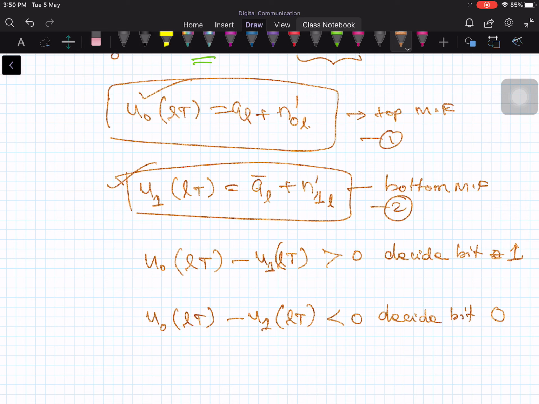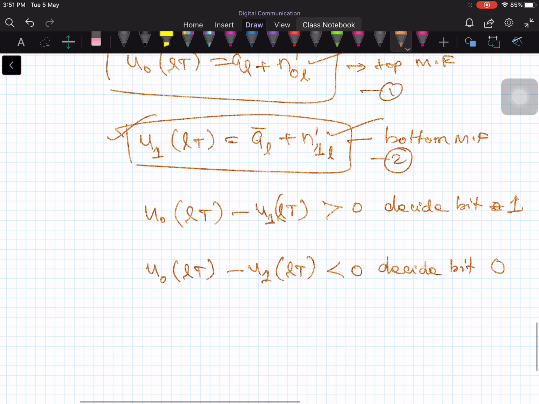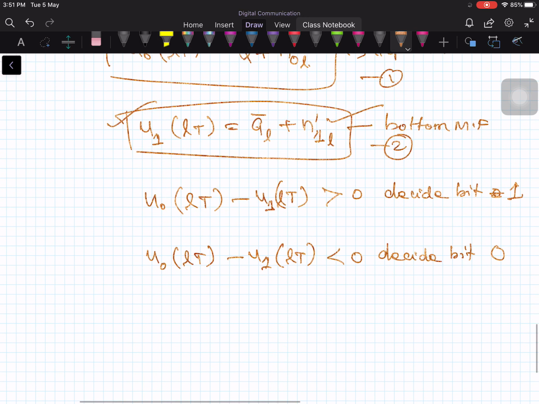So you have the passband pulses given to the passband matched filter, and the output of the matched filter is sampled at t equal to LT. If you do that, you'll get the real value. That value is going to be AL because it's a Nyquist pulse after all. Then the noise contribution is given by N0 L prime, and moreover, if you do the subtraction, noise will not be subtracted away.